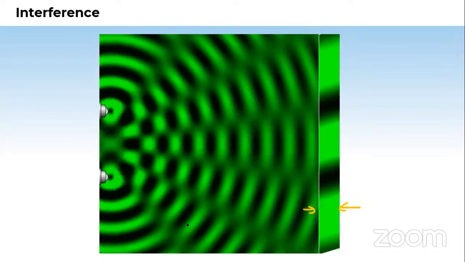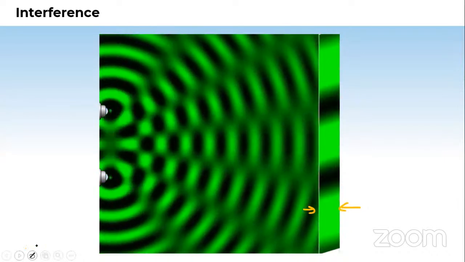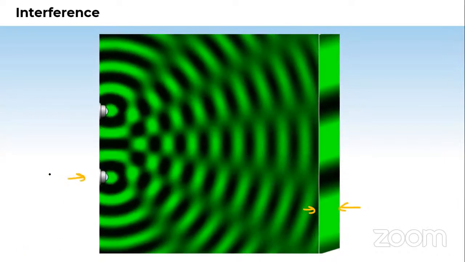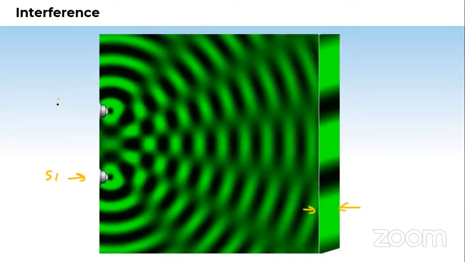Okay, let me mark the points here first for all of you. This is source S1, say. This is source S2, say. And there is a screen, say, at a distance D from the sources. And between these sources, there is a gap of small d. Got it? This is the complete apparatus here. So this is our experimental apparatus. Let me show you again there.